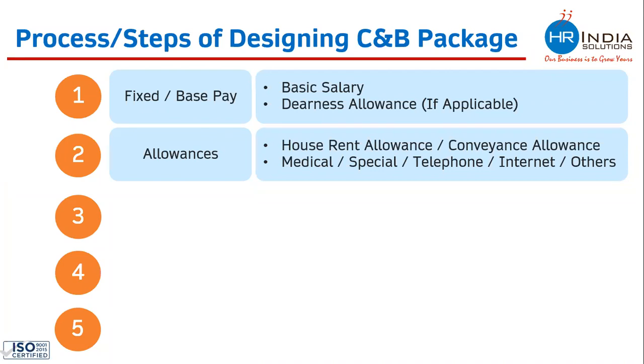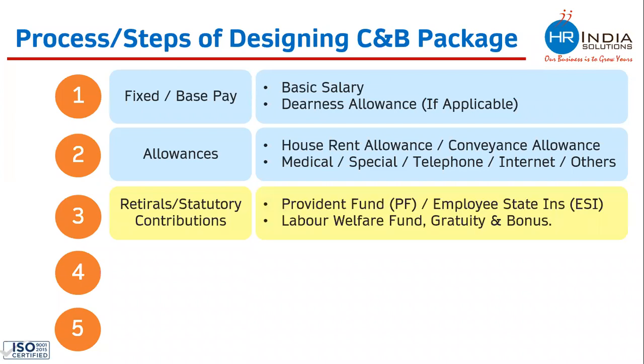Once you are done with these 2 steps, the third step is retirals or statutory compliances. This is not something which you decide. This comes from the labor law point of view. So in the third step, you need to calculate whatever your company is contributing to the government on account of statutory contributions. This can be Provident Fund, ESIC, Labor Welfare Fund, gratuity and bonus. Labor Welfare Fund is a state-specific rule which differs from state to state. Many states have a labor welfare fund, many states do not. Gratuity and bonus are included in CTC by 50% of the companies, and 50% of the companies do not include gratuity and bonus, and both are correct.